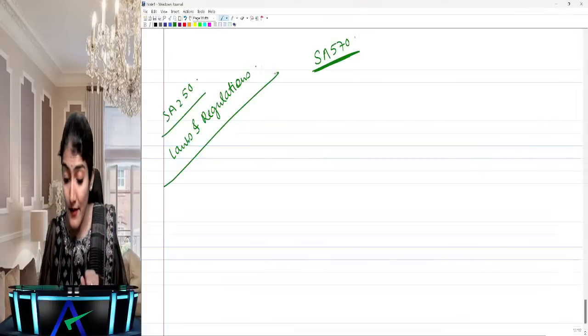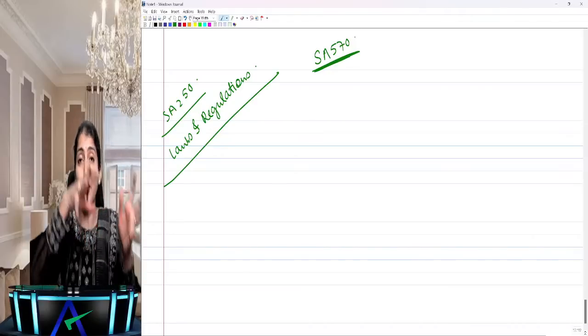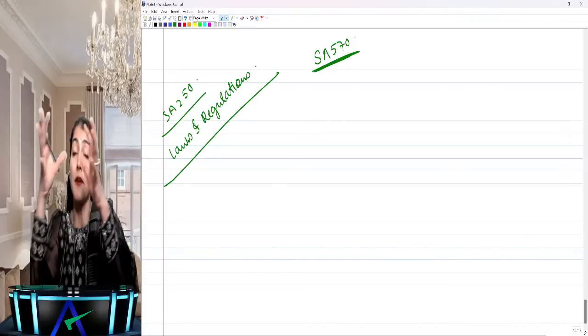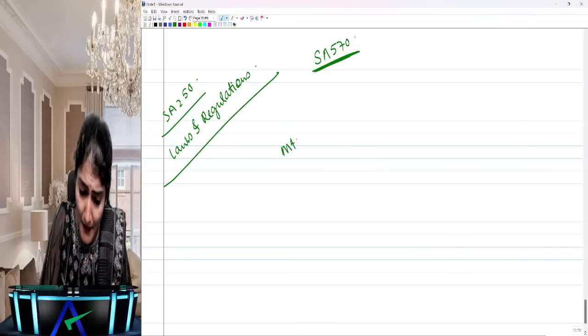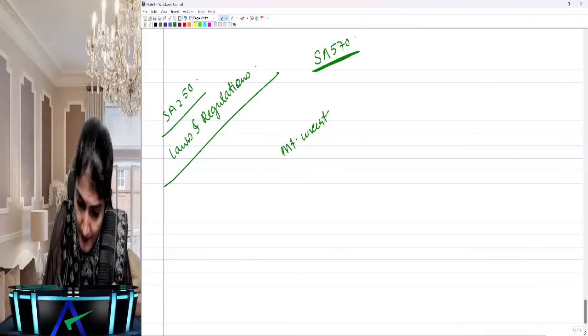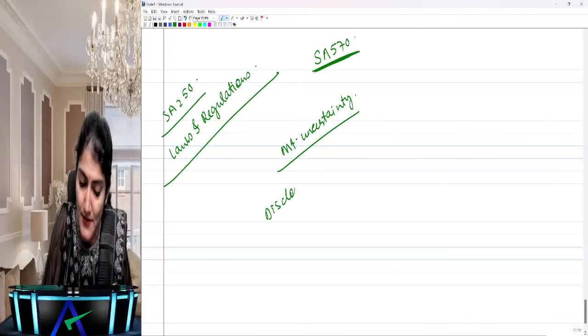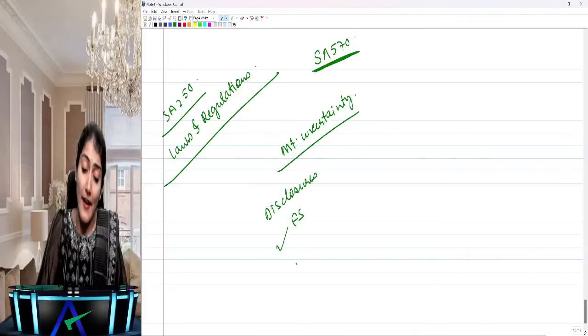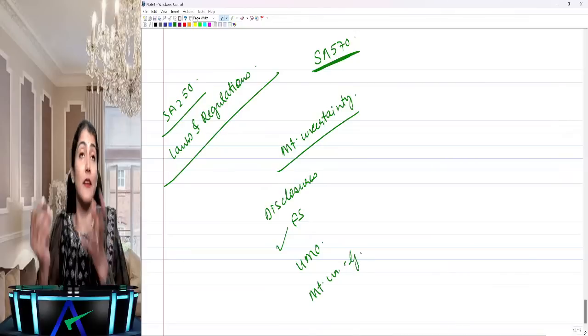Now going concern is like this: one, you need to check whether going concern assumption is appropriate or whether it is inappropriate. If it is appropriate but there is a material uncertainty, and adequate disclosures have been made by the management in the financial statements, then you issue an unmodified opinion with the material uncertainty related to going concern para.